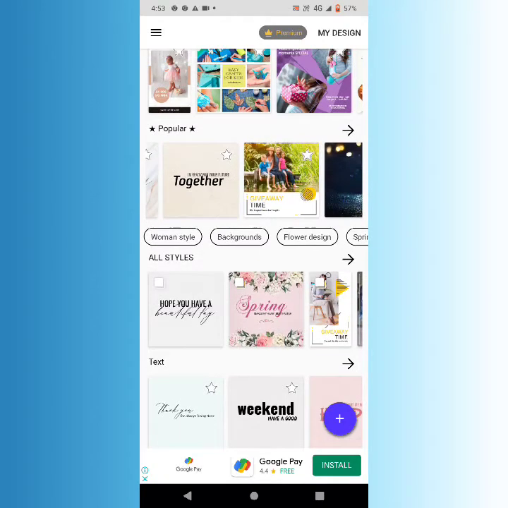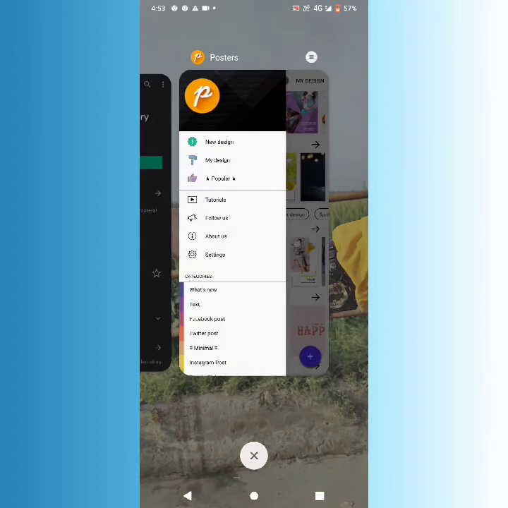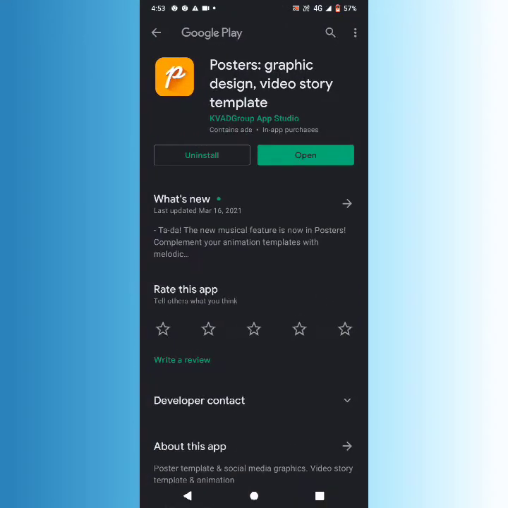So firstly, what you have to do is install this application from the Google Play Store, and the name of the application is Posters. So you have to go to the Google Play Store on your mobile phones, and install this application from there.